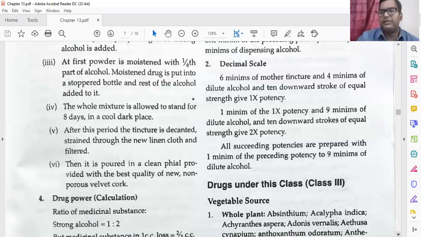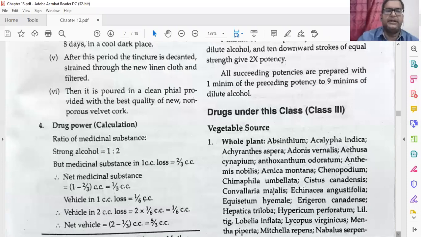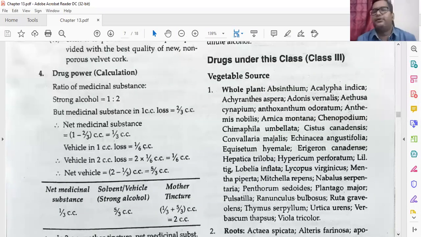This is just the way of preparation of mother tincture. Now, how will you calculate the drug power? That is very important, because drug power is the basis on which you have to keep the drug material and the vehicle. The ratio of the medicinal substances to strong alcohol is 1 is to 2.